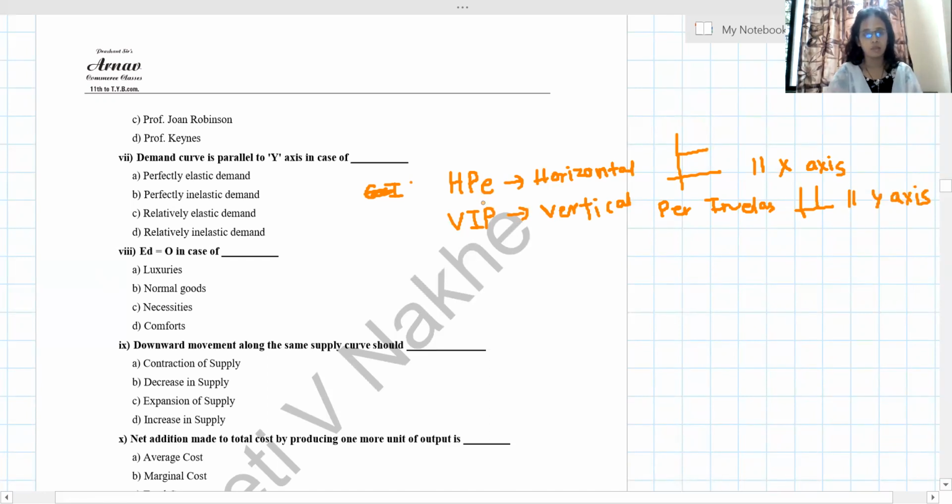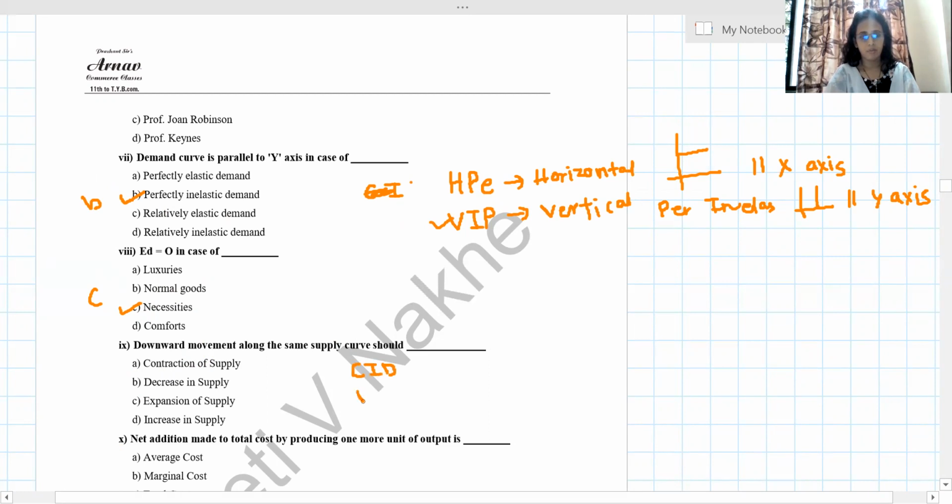Now what they have asked us, demand curve parallel to y-axis. So your answer should be VIP. VIP means perfectly inelastic demand. So you are going to remember it in this way, so you will not go wrong. Then we have ED is equal to 0 in case of luxuries, normal goods, necessities. C is the answer.